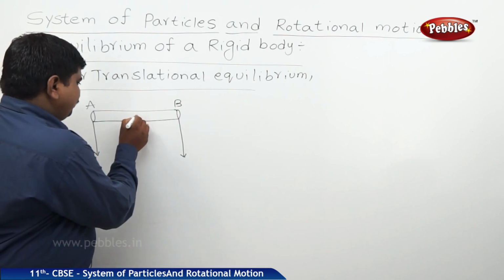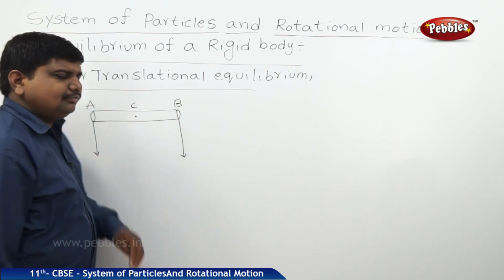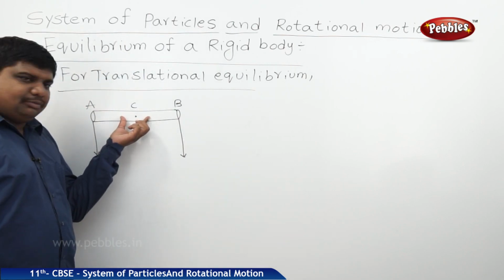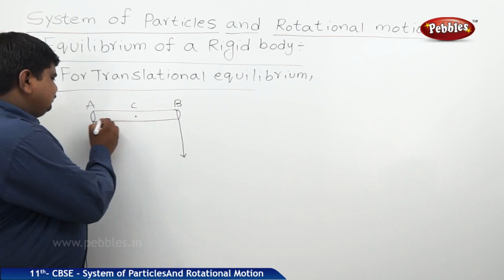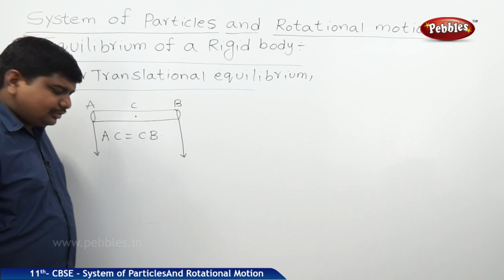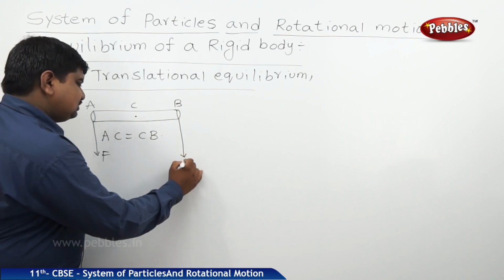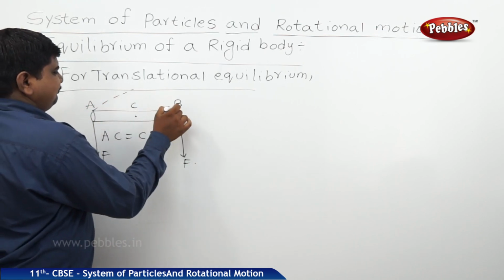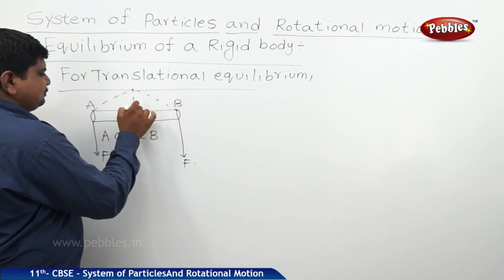Let us say the middle point of the rod is C. We can say that AC is equal to CB. These are two equal forces acting in the same direction. As usual, deformation will take place in the body with respect to the position C.